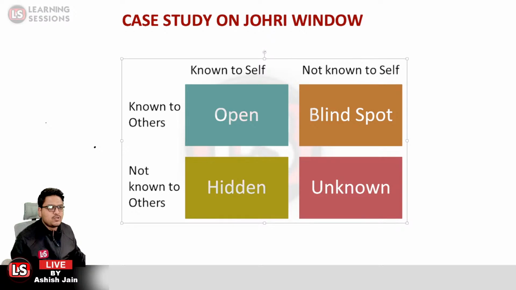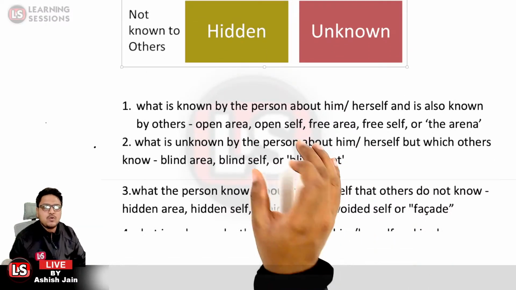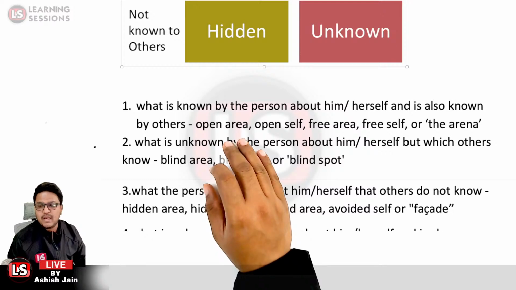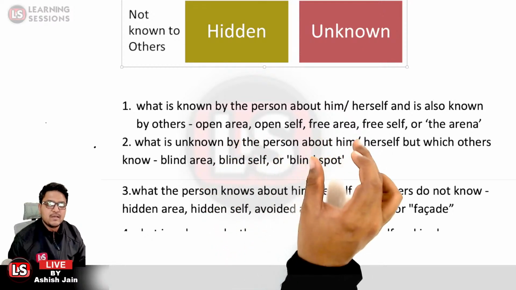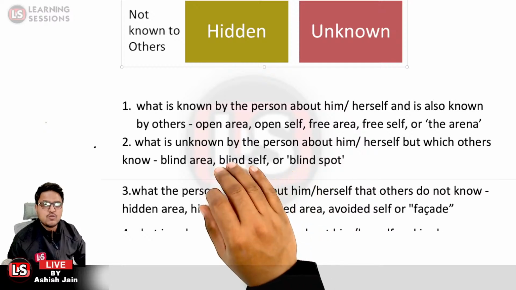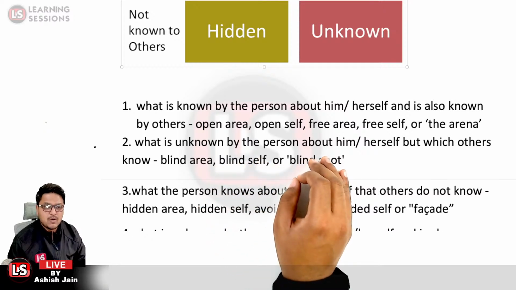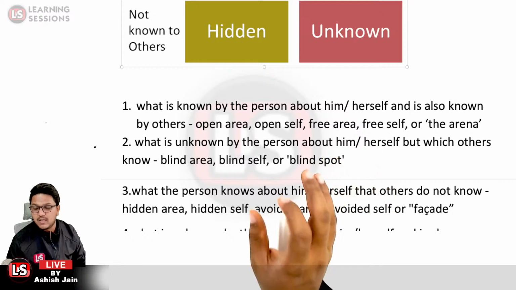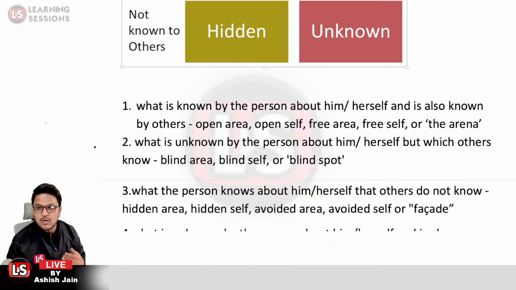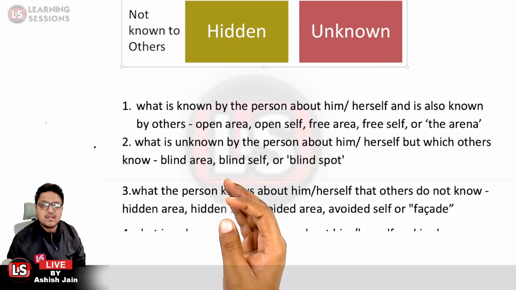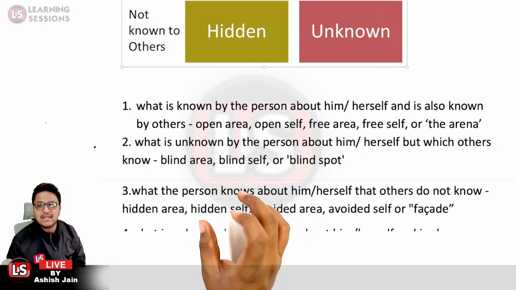So now let's solve the questions. What is known by the person about himself or herself and is known to others? It is the open area, also called open self, free area, free self, or the arena. What is unknown to ourselves, which we do not know about ourselves, but others know about it? That is the blind spot, or blind area, blind self.